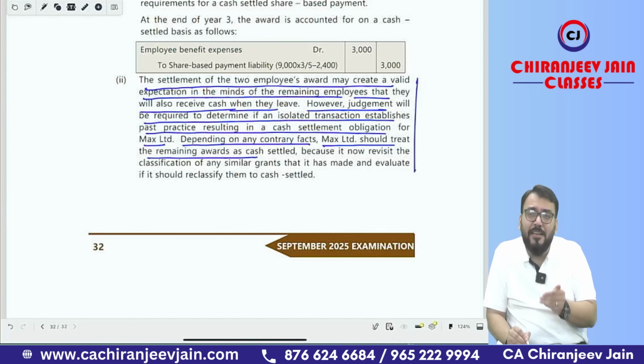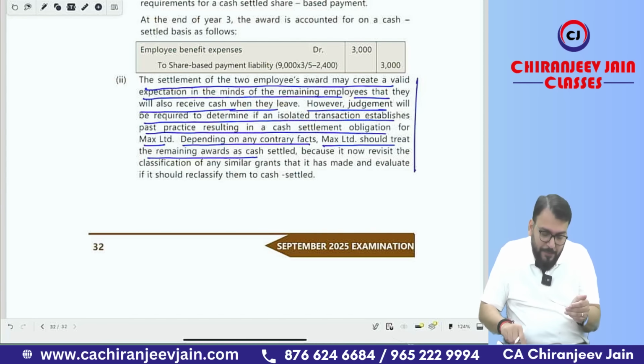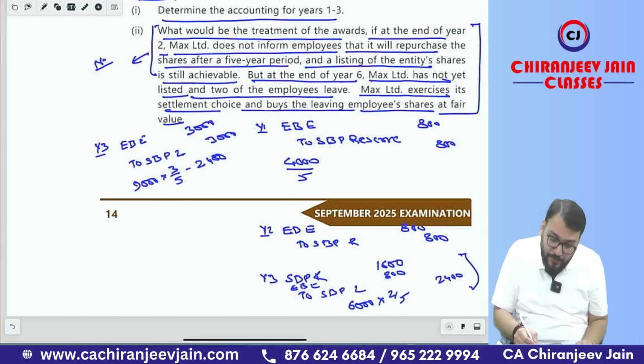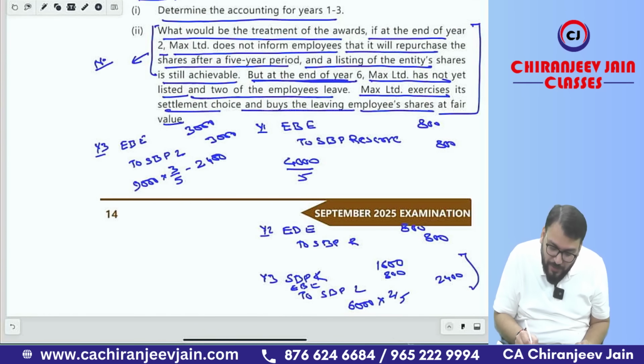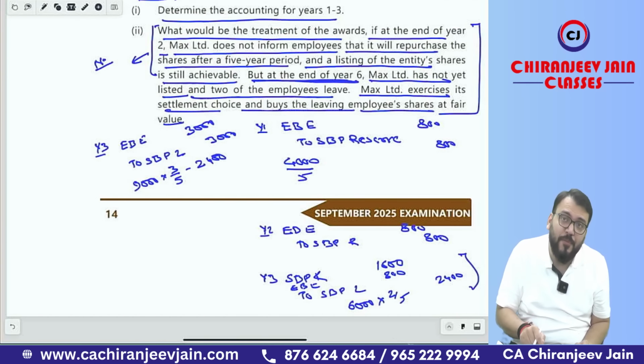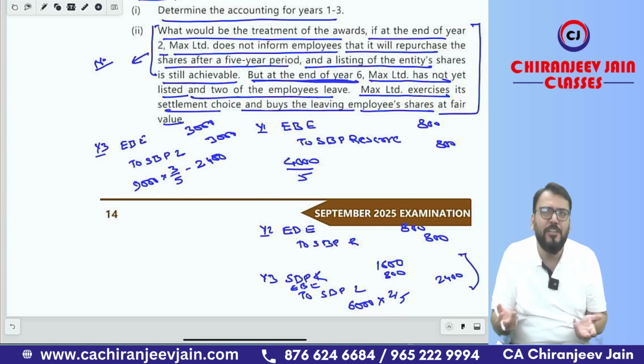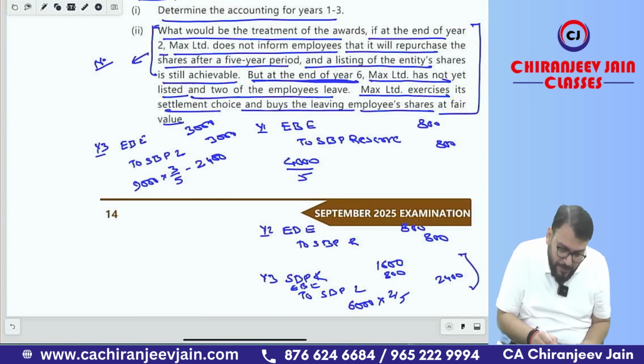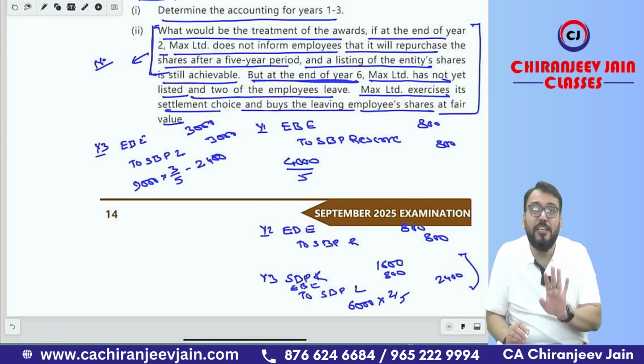Because I have already given that the buyback information was available at the end of the 6th year. This information was available at the end of year 6. But they are assuming that this information is available at the end of year 2. How is it possible? So I will say, if you read the first para, it means there is no change and it will remain SBP reserve.